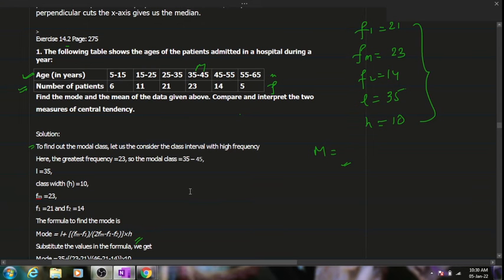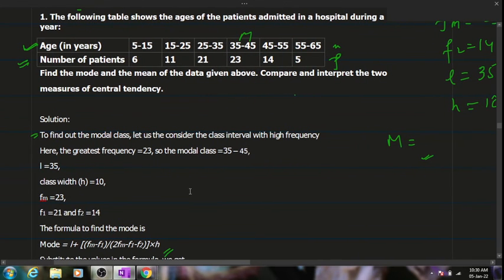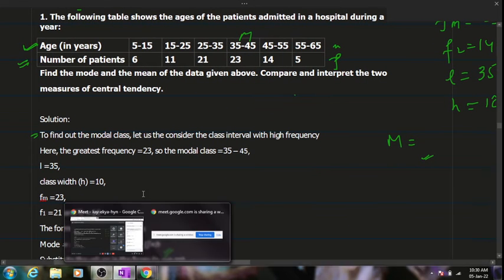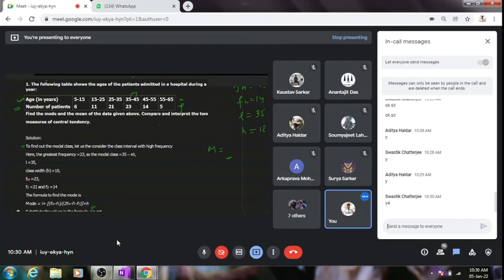Hurry up, boys. Everything has been given. The formula is also here. Just substitute and tell me what you are getting. But make sure you write what is the greatest frequency out here, F1, everything.